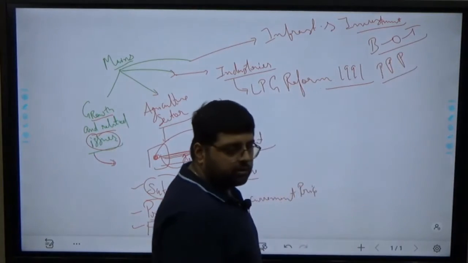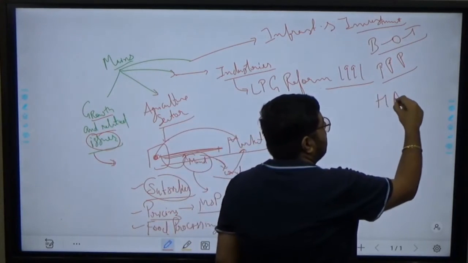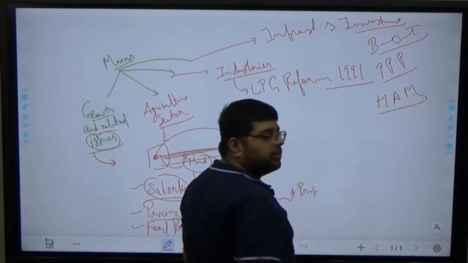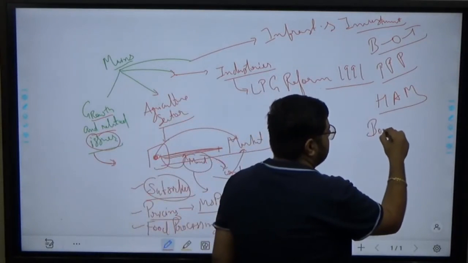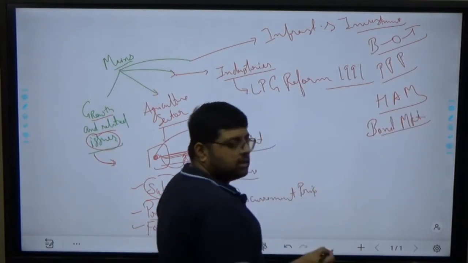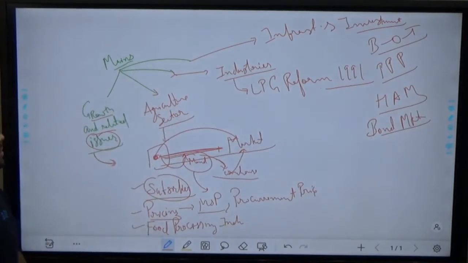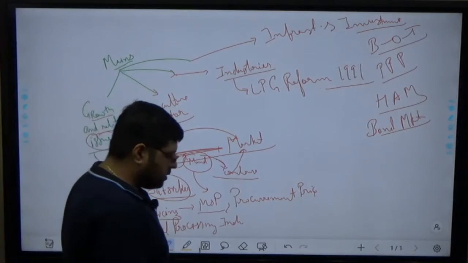Okay, hybrid annuity model, in short HAM. Government is also developing the bond market. So these are the things which we are going to see in our lectures. Okay, clear?